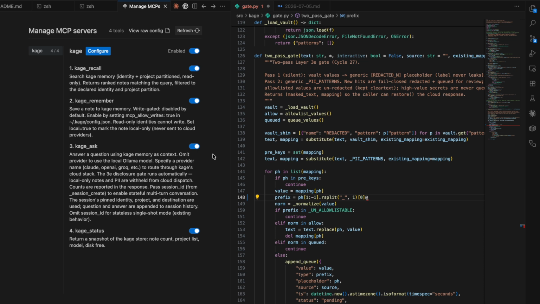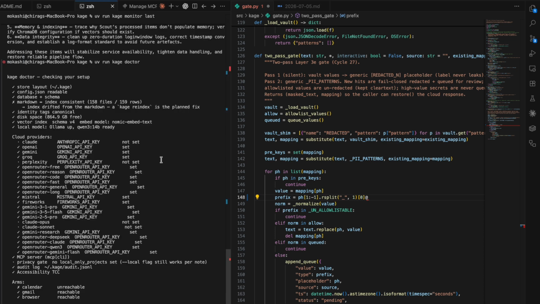Kage remember is write-gated by default. Nothing writes to your memory without explicit permission configured in your config file. Read-only identities cannot write at all. Kage ask routes your question through Kage's full-stack retrieval, privacy gate, and model routing, and returns a grounded answer. Any MCP-compatible client connects this way. Kage becomes the memory layer underneath every AI tool you use, without any of those tools needing to know anything about each other. 29 ship cycles, 6 Kaggle concepts, multi-agent ADK, MCP server, security gate, Antigravity, deployability, agent skills, and more.